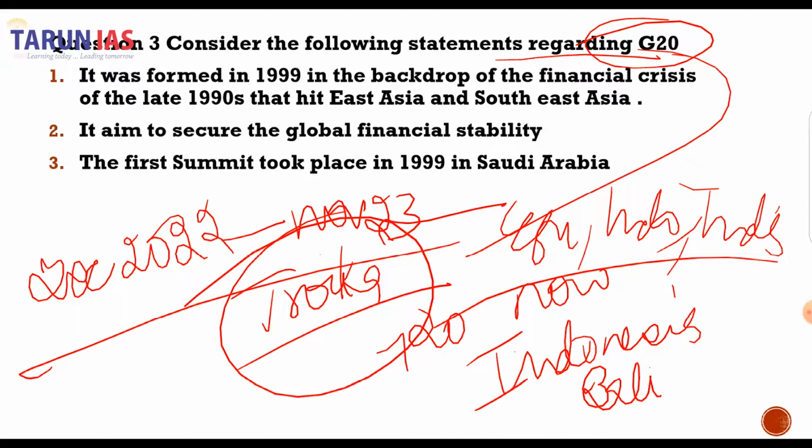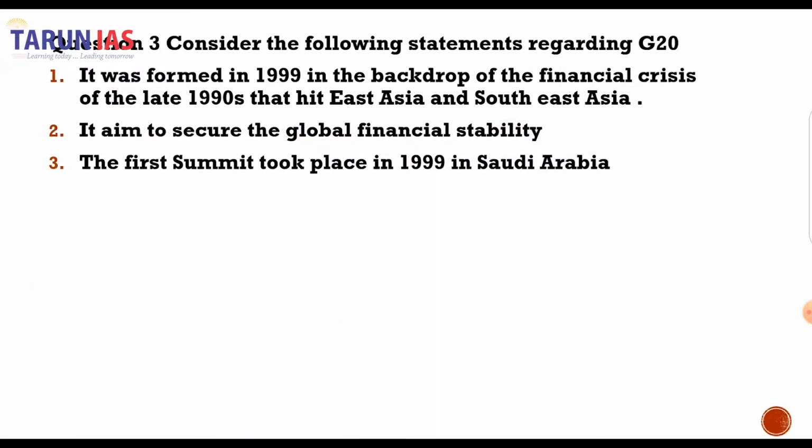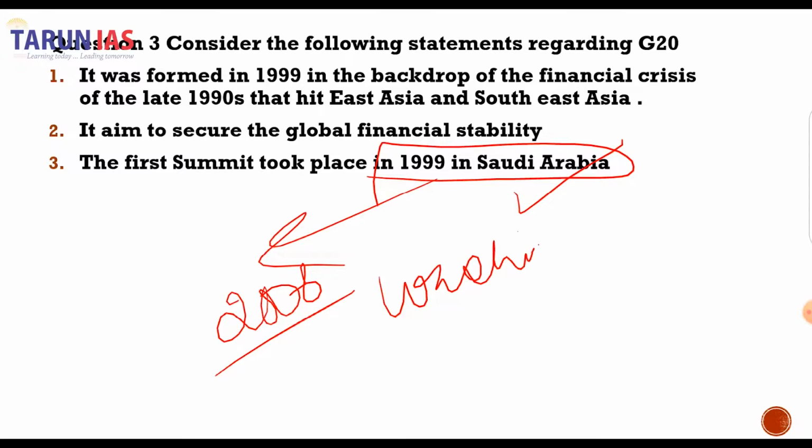Now this G20 was formed in the backdrop of the financial crisis in the East Asia, and yes, it was formed to ensure the global financial stability. So second is our correct answer, which sees representatives of the central bank of the concerned countries and the finance minister. The first summit did not take place in Saudi Arabia in 1999. However, Saudi Arabia is the member of G20 nations. It occurred in 2008 in Washington, D.C. in US.